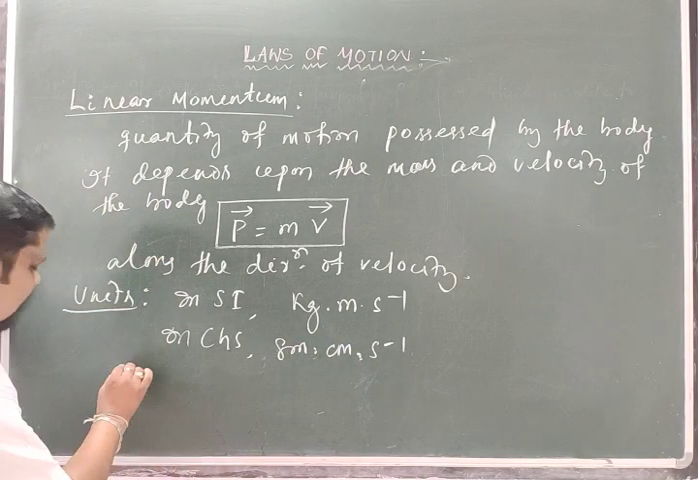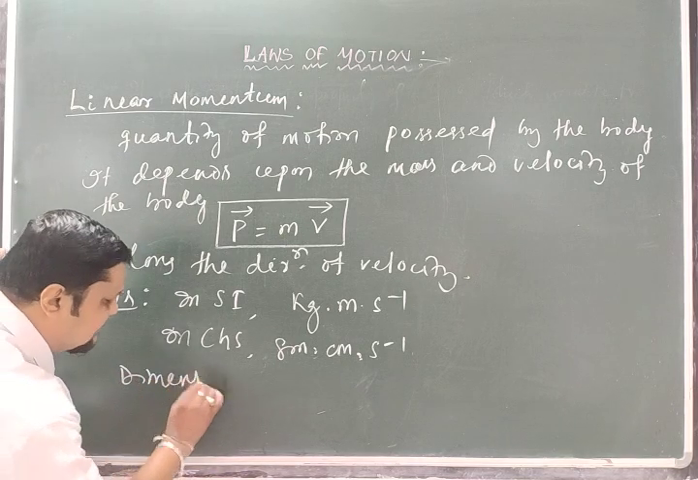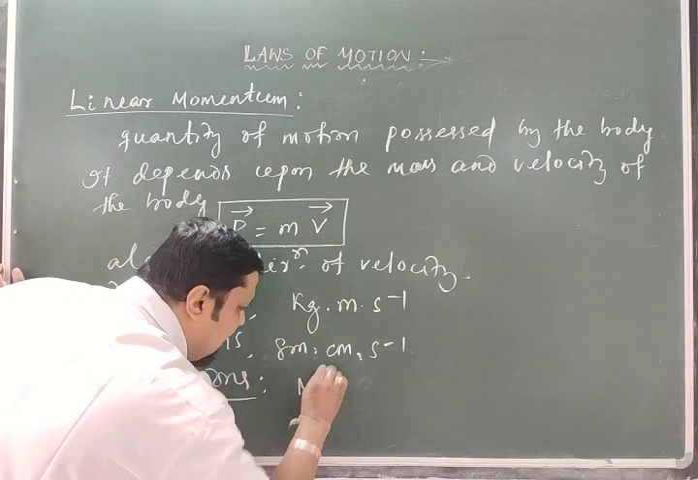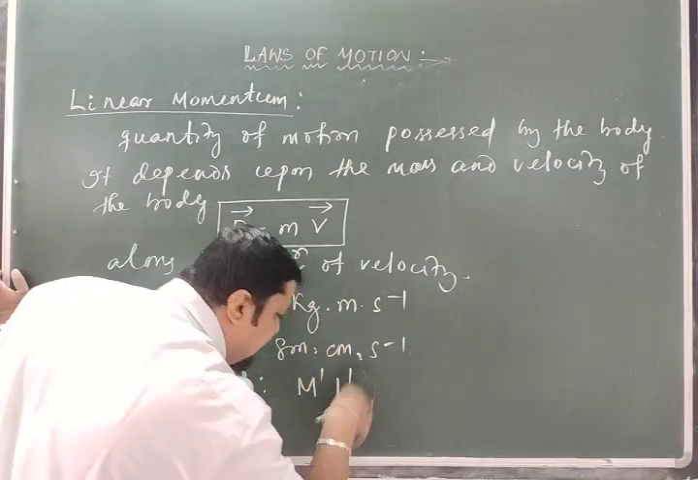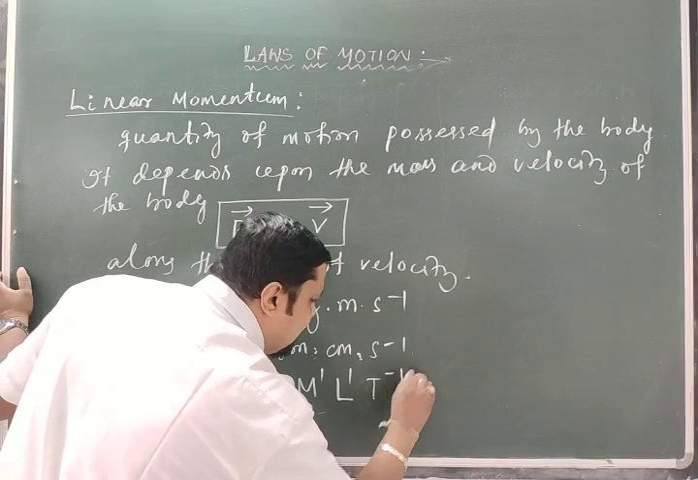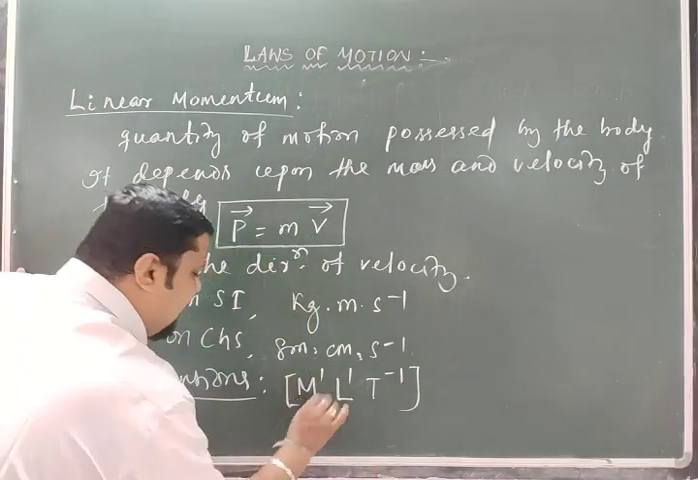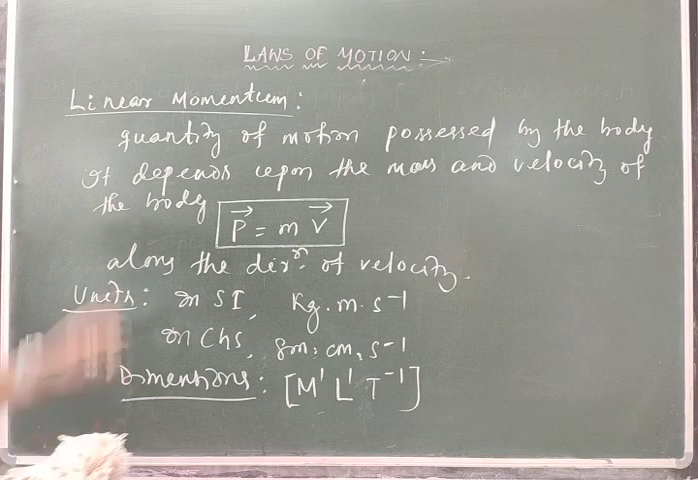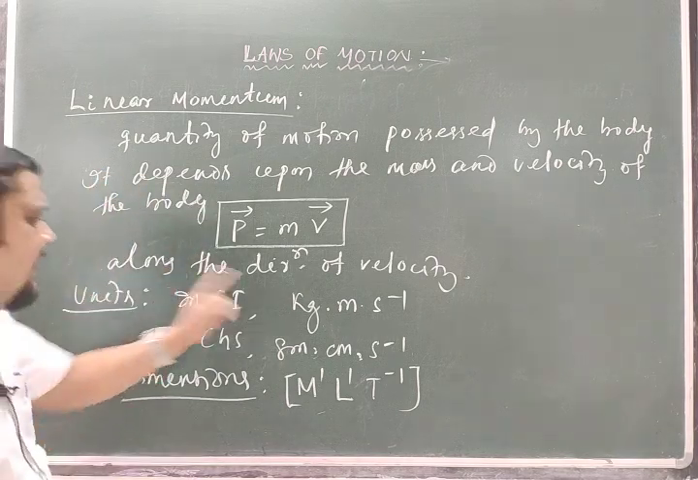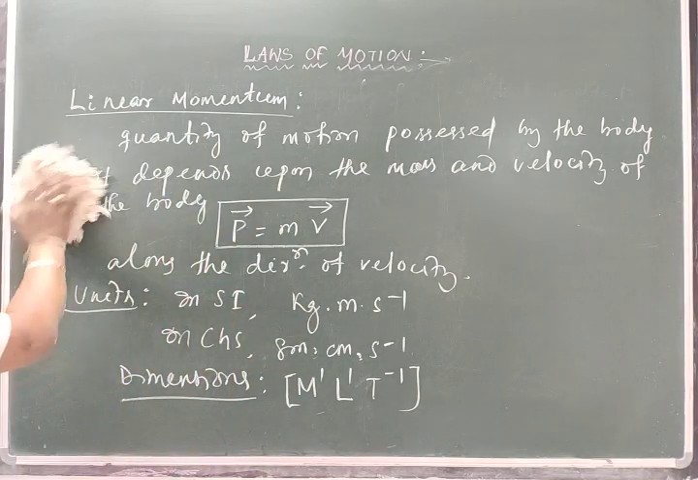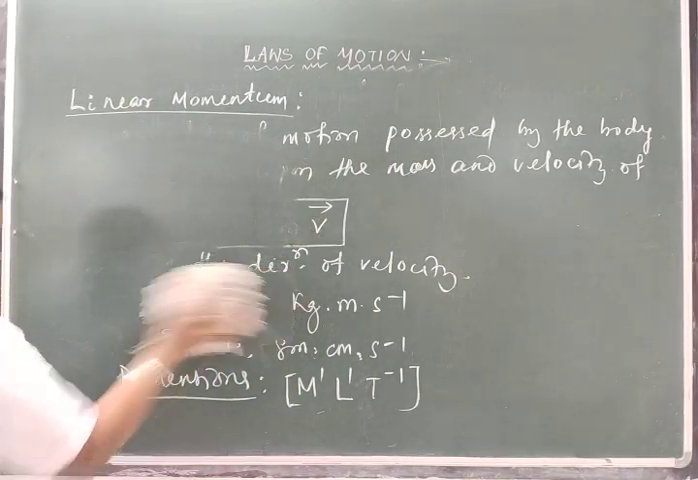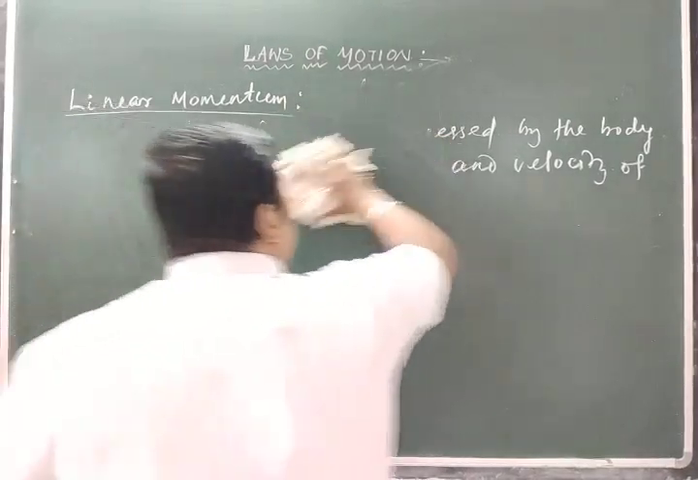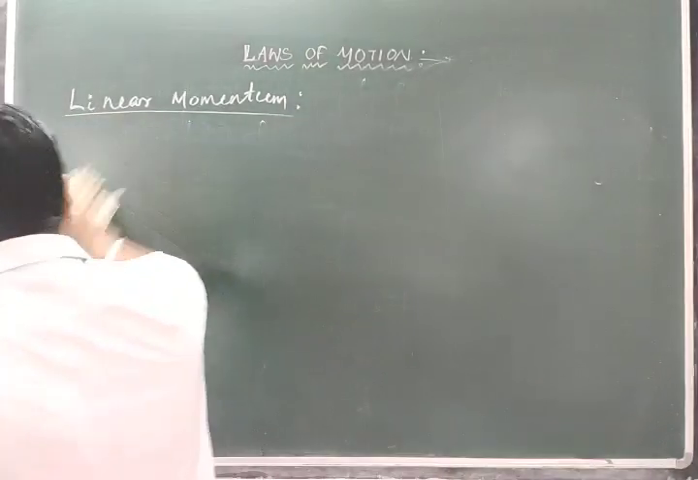And what is the dimension? Already you know how to calculate dimensions. Kg means M^1, meter is length L^1, and time T^-1. So this is the dimension of linear momentum. This is the definition, the formula, and the units and dimension of linear momentum. Now from this concept, let me show some cases of linear momentum.